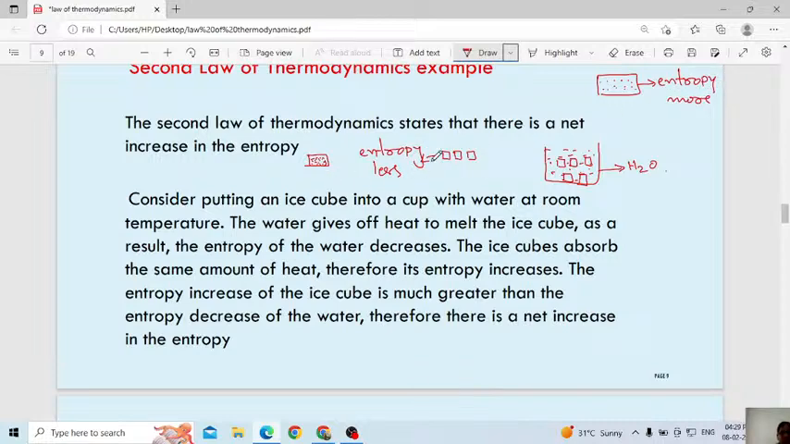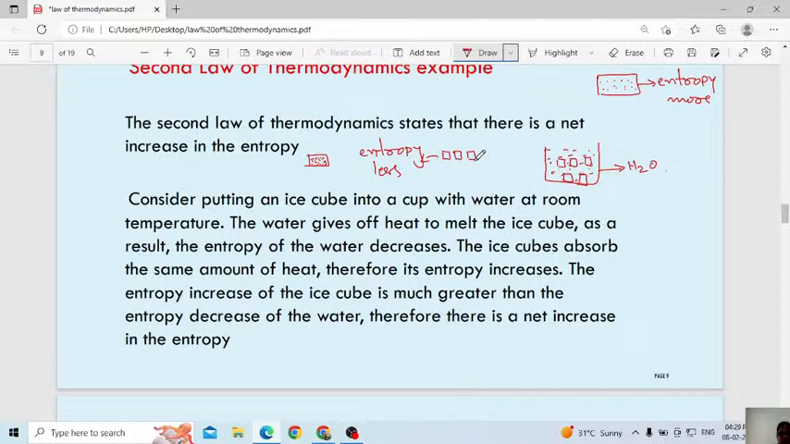Why is the entropy of the ice cube less? Because the particles are not moving at all, they are fixed. When there is no movement of the particles, entropy will be very less. But when you consider the liquid, the particles of liquid or water will be continuously moving. Entropy will be more compared to the entropy of ice. When you mix both, what will happen?